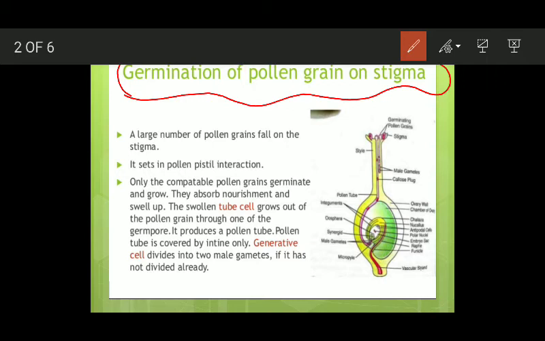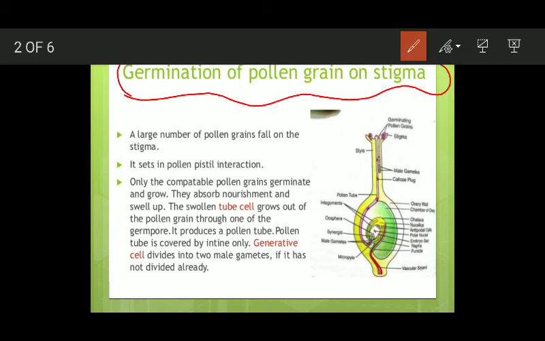You already know that some pollen grains are compatible and some are incompatible. This compatibility and incompatibility is determined by the pollen-pistil interaction. The pollen and the pistil recognize whether the germination will be promoted or inhibited.